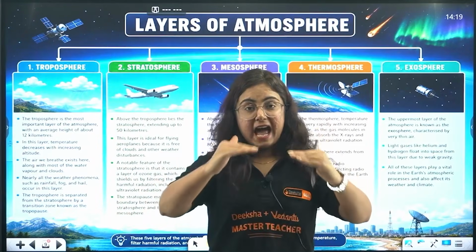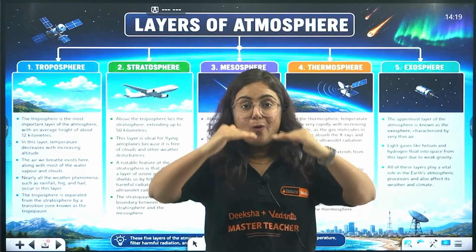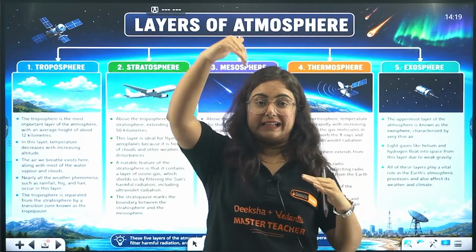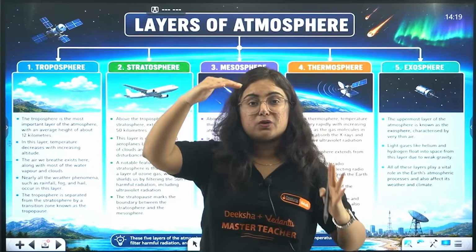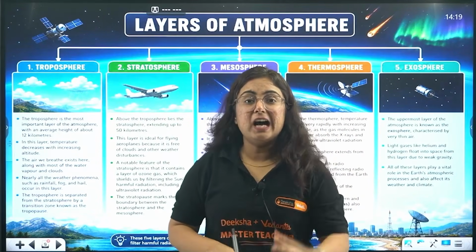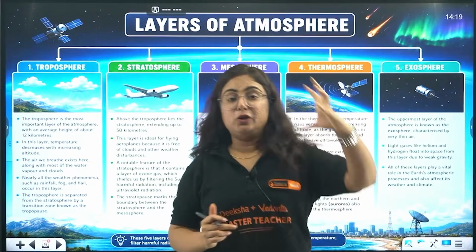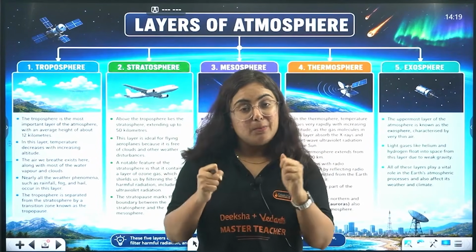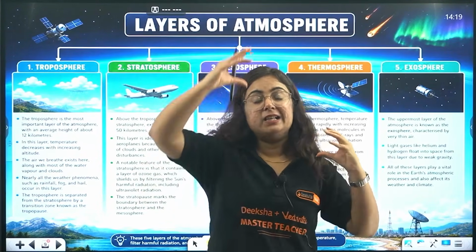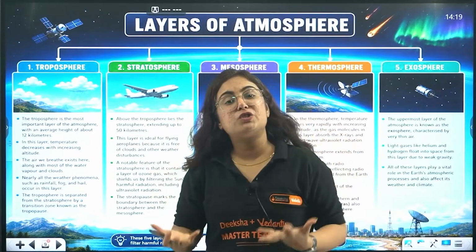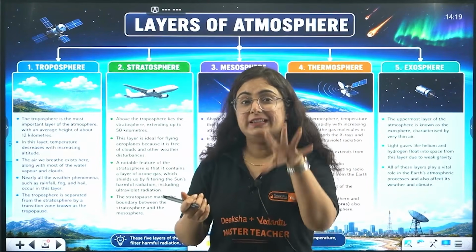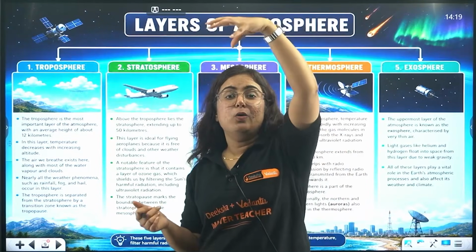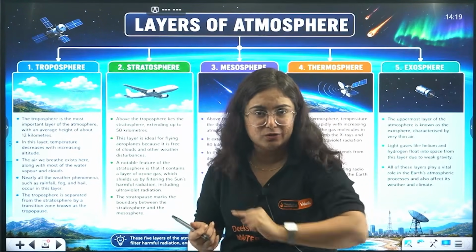As you move in the layer with altitude, that means as the height increases in troposphere, the temperature will decrease. It is often said that when you go to the hill stations, the mountain regions, suddenly you feel cold. Because with the height in troposphere, the temperature often drops. I will even tell you the reason for that, why the temperature drops with height. Keep that in mind.